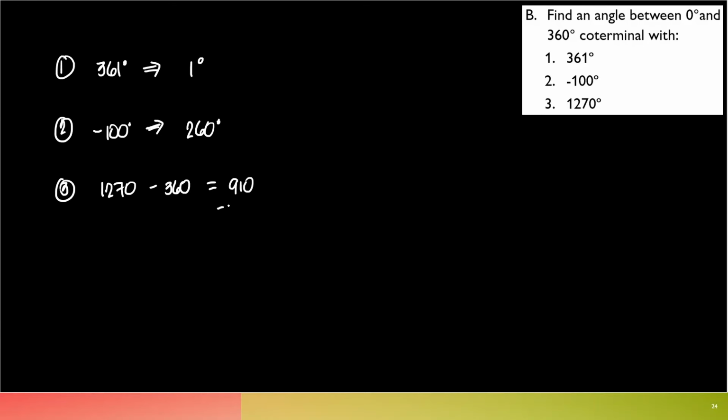So subtract another 360. What will this give us? 550. Still greater than 1 revolution. What will this give us? This gives us 190 degrees. So you'll notice you can subtract actually 3 revolutions to that. So long as you can still subtract 1 revolution or 1 rotation, subtract it. So this is all correct.